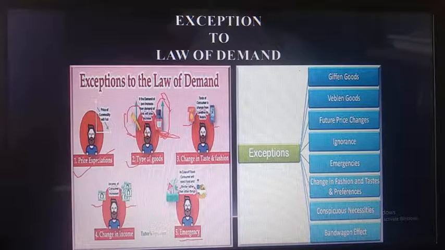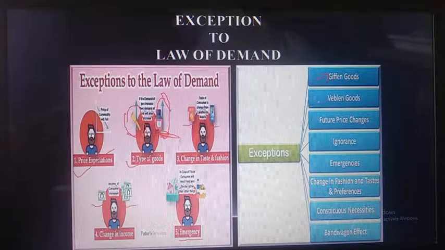Okay. Next, if you see here, wearable goods, Giffen goods. This concept has come from England, Giffen goods. That is what they call the Giffen paradox. This also causes the Giffen paradox, or the inferior goods. What they were doing is, if suppose before they were getting a bread packet of rupees 10, and after that the price of the bread has been slashed down to 8. So what they are doing, they are not purchasing more and more bread. The extra 2 rupees, that extra income, they are using to purchase meat instead of purchasing bread.